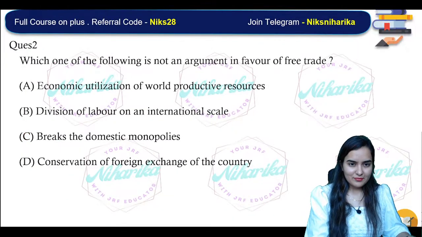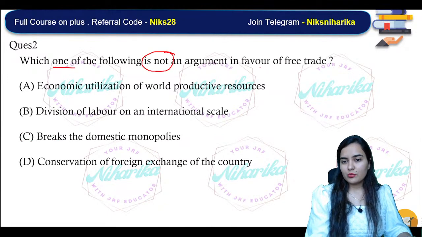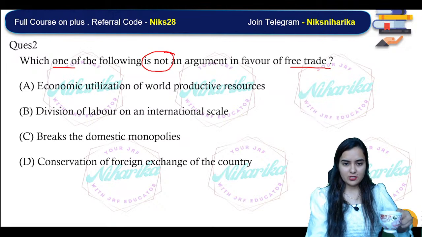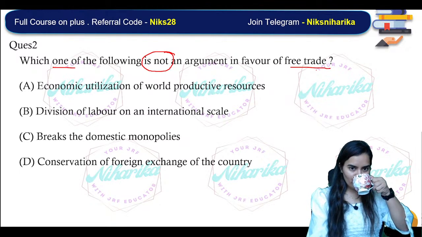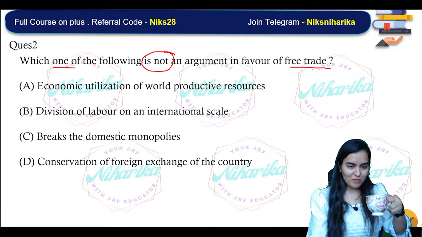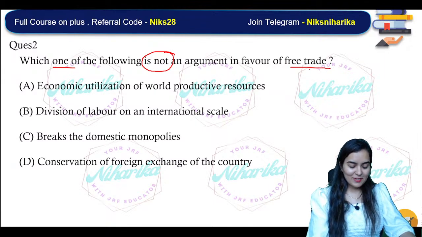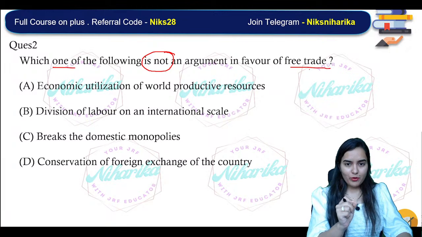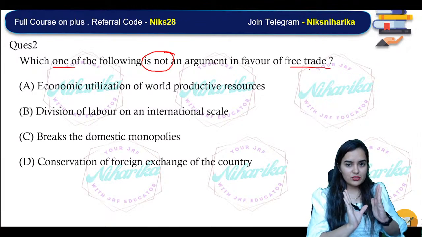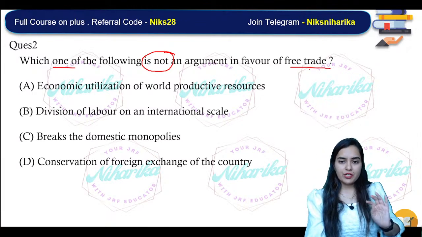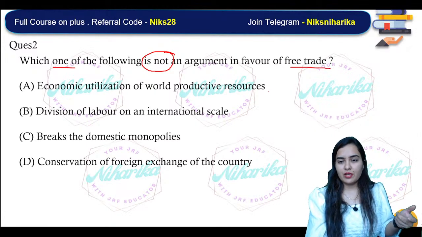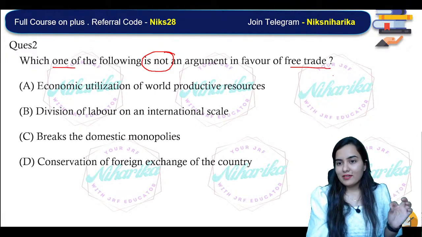Now, which one of the following is not an argument in favor of free trade? Basically, there is one point which is not in favor of free trade, it is against free trade. That means there is one negative point.